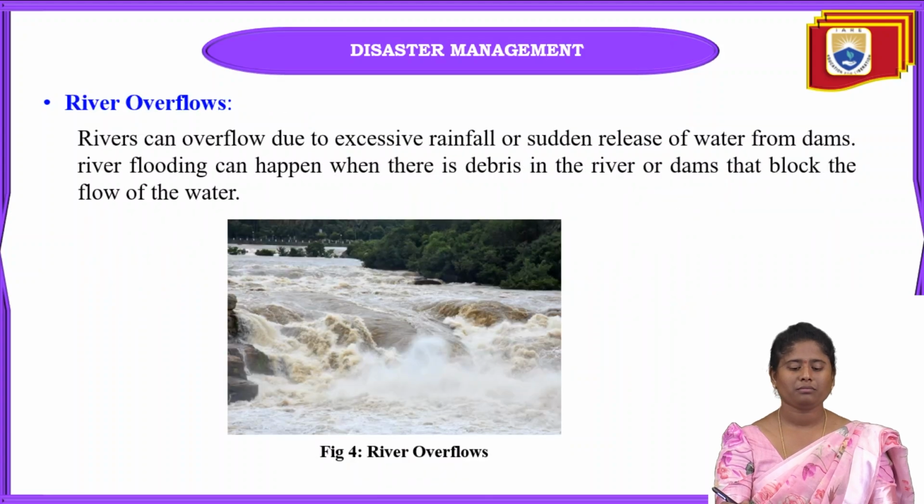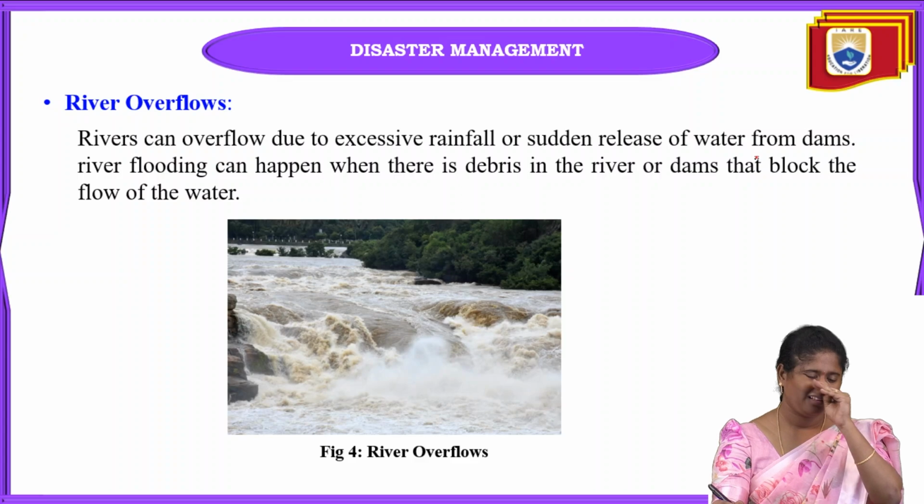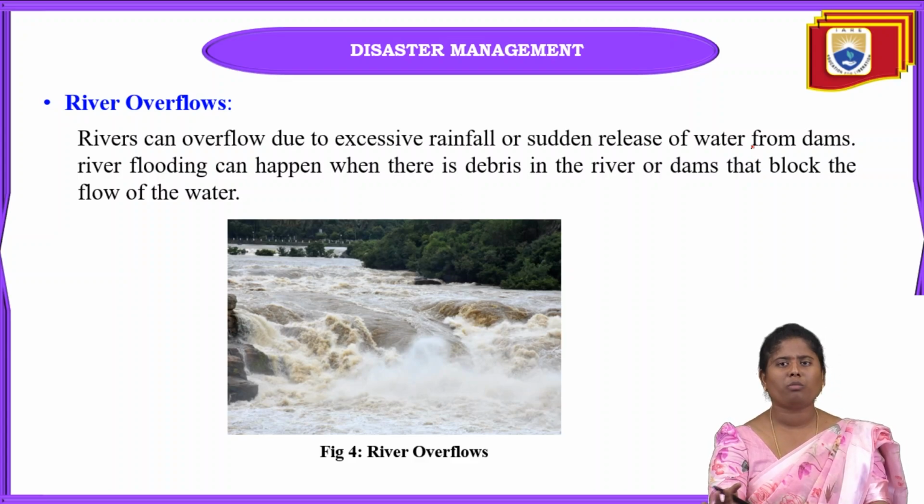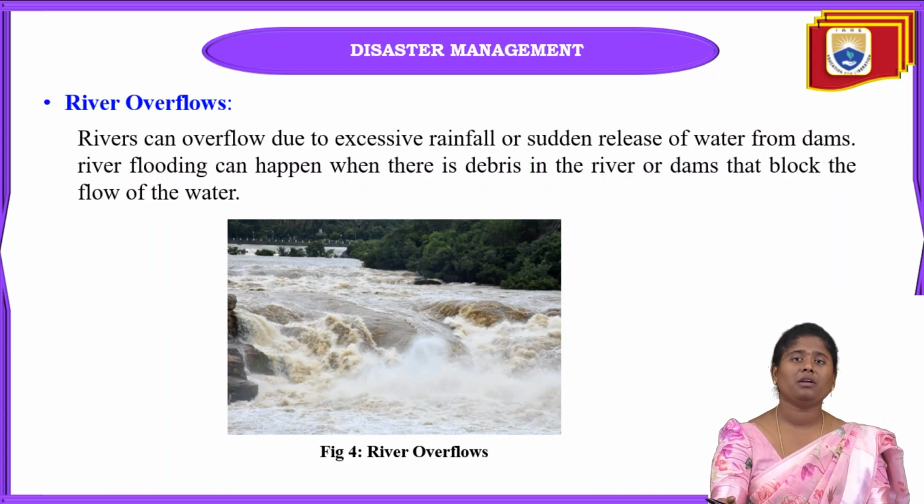Okay. Next one is river overflows. Normally the river will be at its usual level, but in the winter season the rainfall will sometimes be heavy, and in some conditions very little. But if the rainfall is very excessive, there will almost be a sudden release of water.